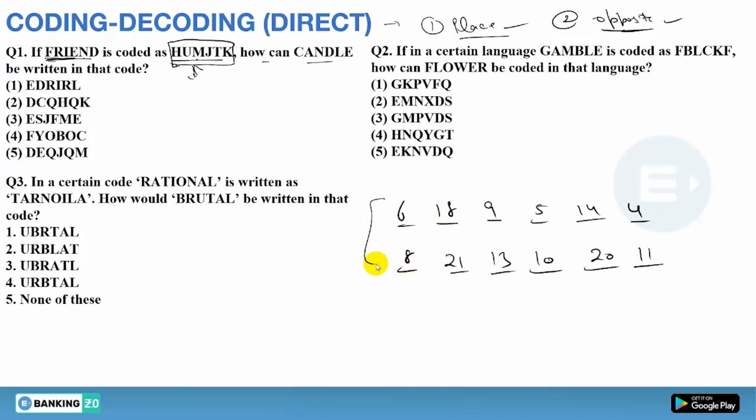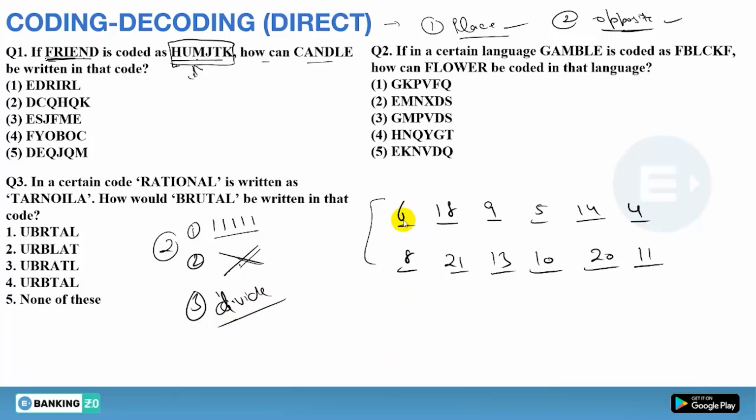Now second thing, you have to see the pattern, meaning how the question is solved. So basically there are 3 patterns. I have told you each and everything briefly in the banking foundation course, so just watch my videos of the foundation course. First, you have to compare directly. If direct doesn't work, you have to compare reverse, and if reverse doesn't work, you have to do the division rule.